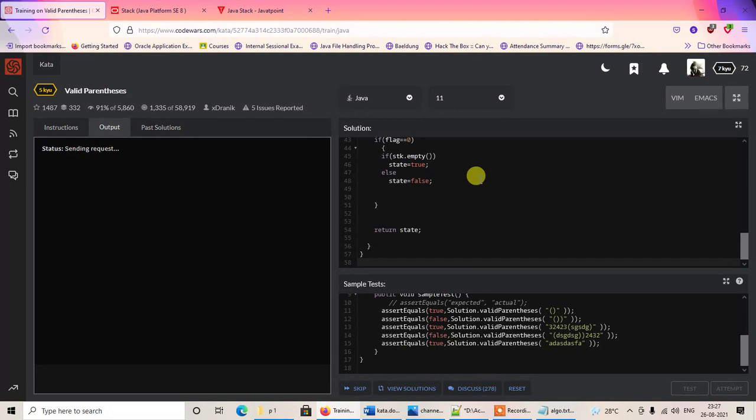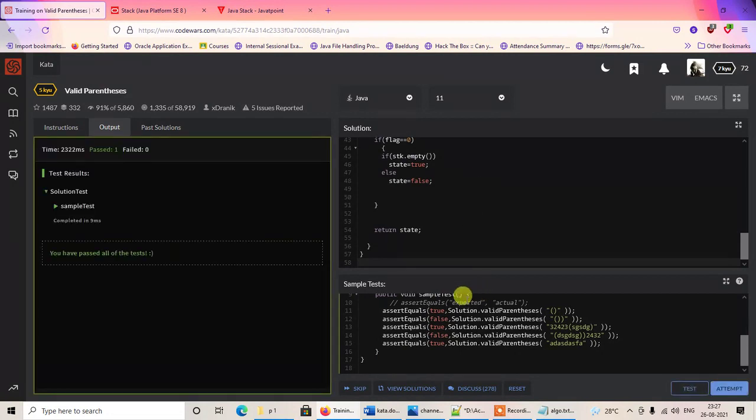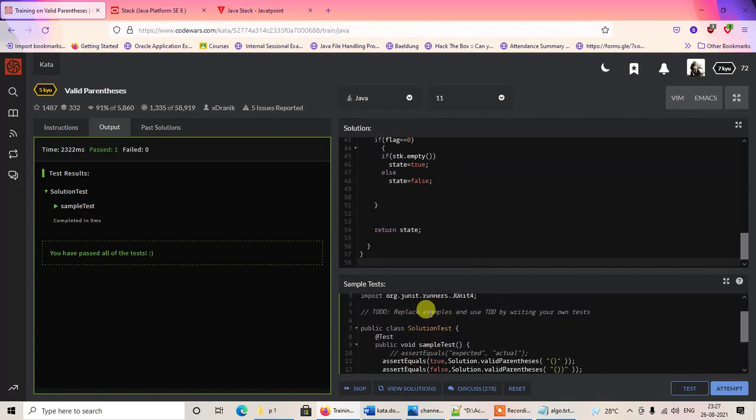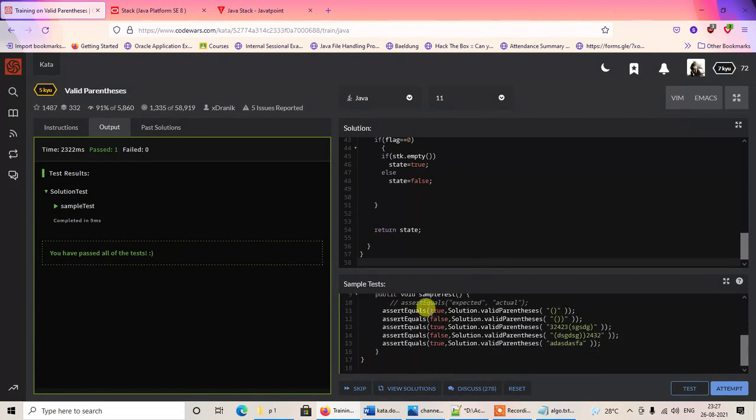It will take a few seconds to execute. You can see it says you have passed all the tests. Here are some sample tests that were executed, and my code was tested with all of these parameters, and it seems no error was found, and all the tests were executed successfully.